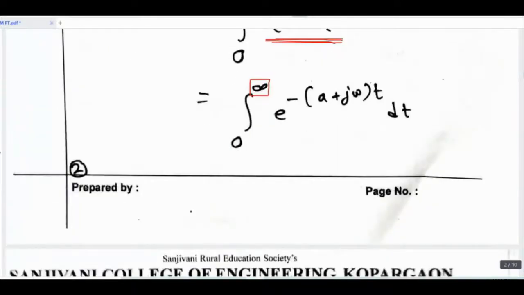Integration of e raised to ax dx is e raised to ax upon a. Integration of e raised to minus ax dx is e raised to minus ax upon minus a. So use the basic integration formula.